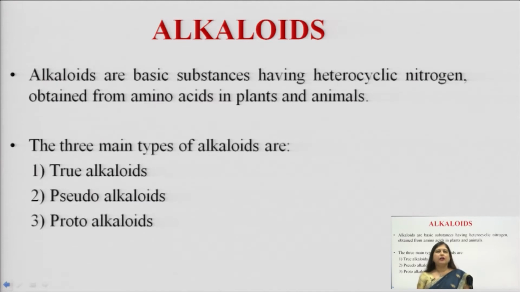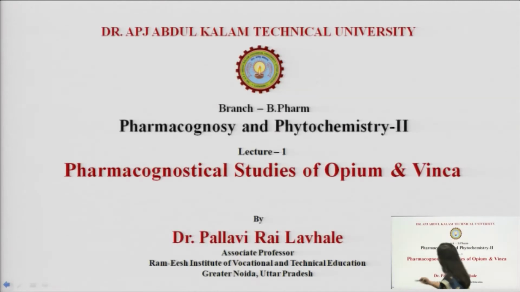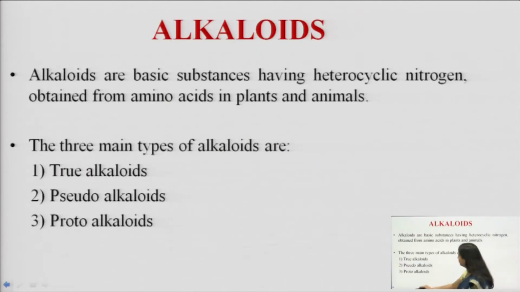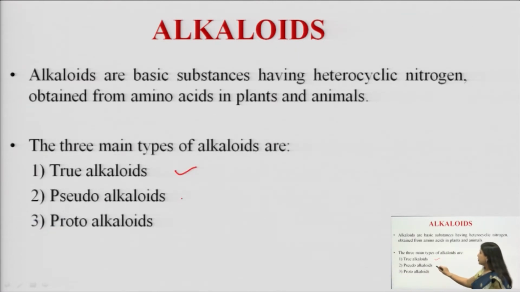Now, we will understand the basic classification of alkaloids. You have already studied many different types of classifications in your 4th semester. So, I am taking here a swift revision of that classification where we are going to discuss only 3 main categories: true alkaloids, pseudo alkaloids and proto alkaloids.